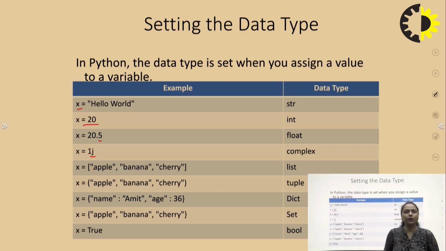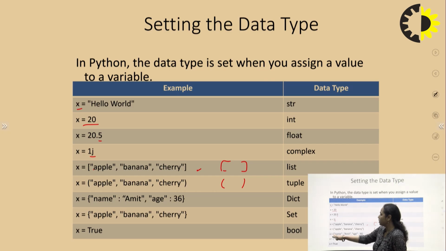What is going to be the type of data of x here? In this statement, it is list. Now if I write it in parentheses, this will become a tuple. There is a small difference between list and tuple: in a list, data is stored within square brackets, and in a tuple, data is stored in parentheses.